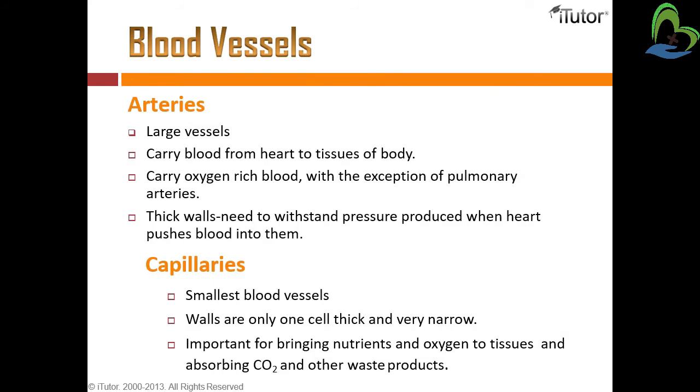First of all we will see about the arteries. Large vessels carry blood from the heart to the tissues of the body. So arteries are the largest vessels of our body, and they carry blood from the heart to each type of tissue of the body. They carry oxygen-rich blood. The arteries only carry oxygenated blood, with the exception of the pulmonary arteries. So except for the pulmonary artery, all the arteries situated in our body circulate oxygenated blood.